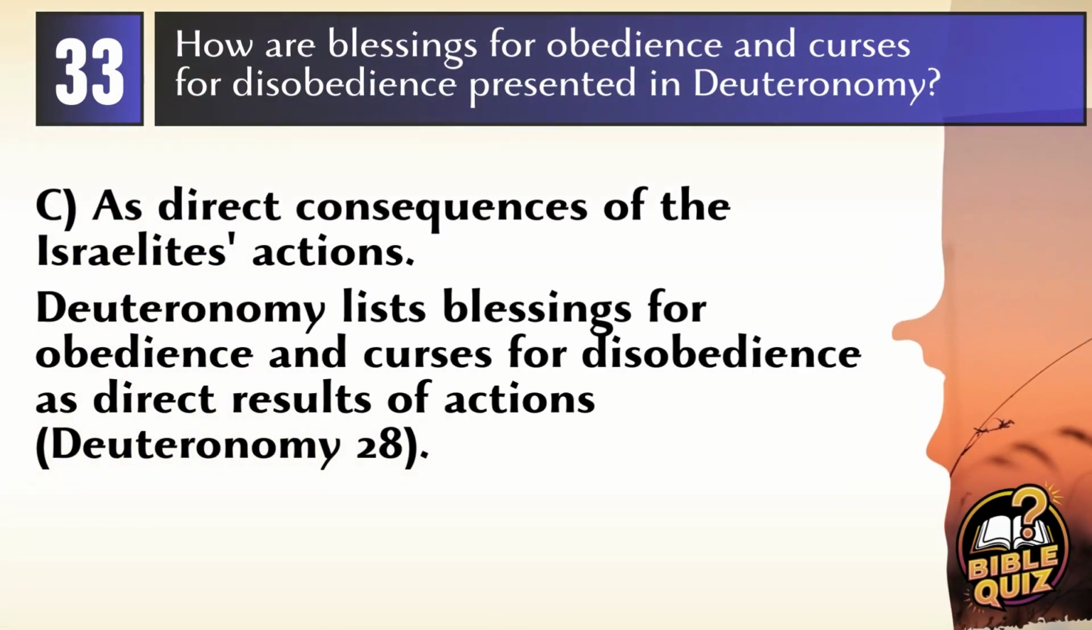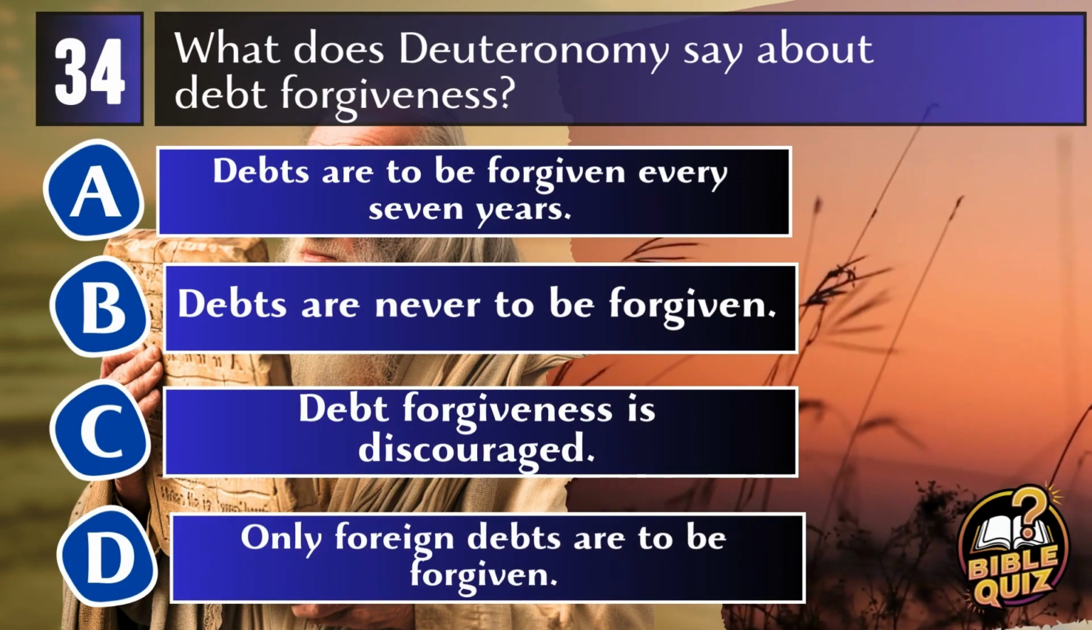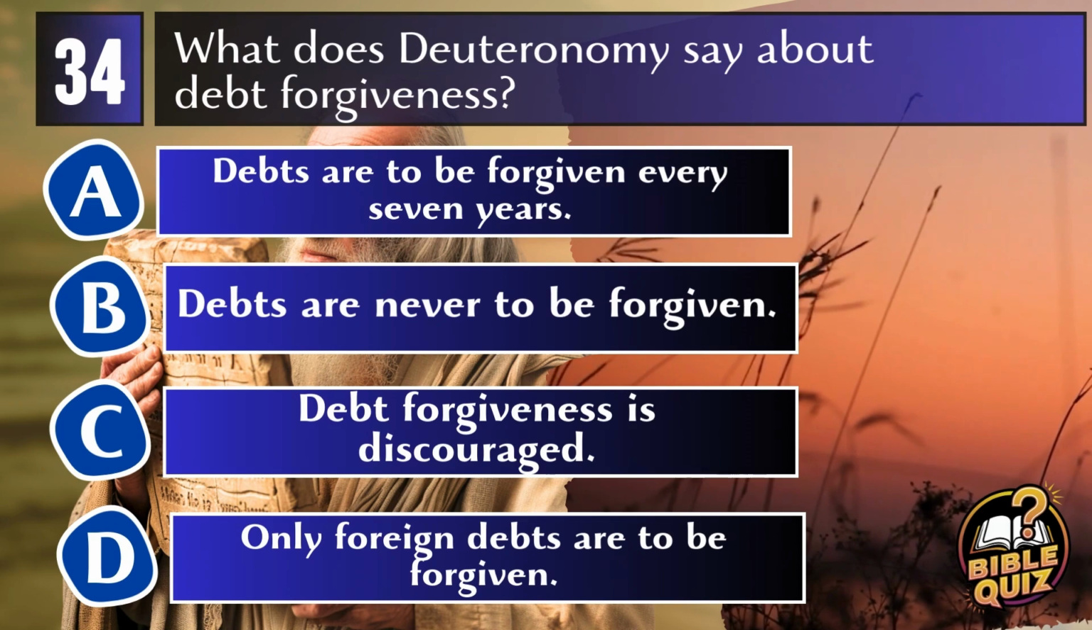Answer. C. As direct consequences of the Israelites' actions. Blessings for obedience and curses for disobedience are presented in Deuteronomy as direct consequences of the Israelites' actions, outlined in detailed lists that describe the prosperity that follows obedience and the calamities that follow disobedience. Deuteronomy 28.